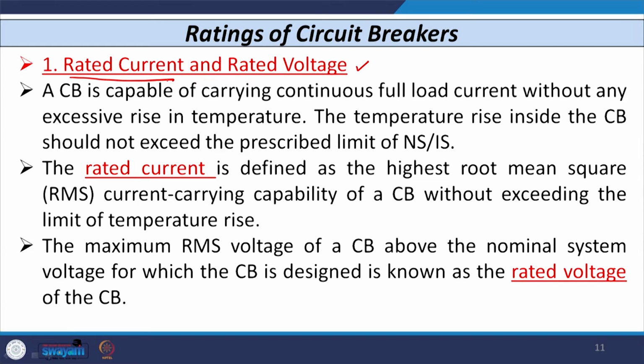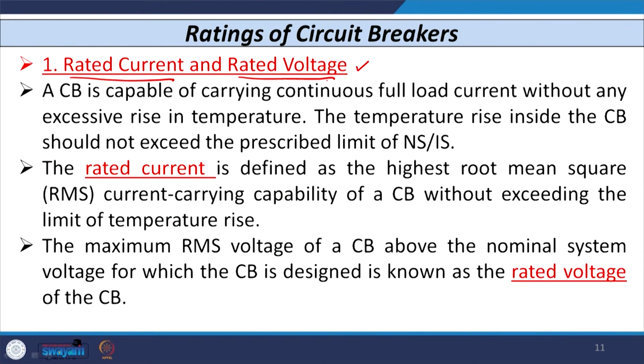If I want to define the rated current of the circuit breaker, it is defined as the highest RMS value of current-carrying capability of the circuit breaker without exceeding the limit of temperature rise defined by the standard. This is nothing but the rated current of the breaker. Whereas, the rated voltage of the circuit breaker is defined as the maximum RMS voltage above the nominal system voltage for which the circuit breaker is designed. That is known as the rated voltage.